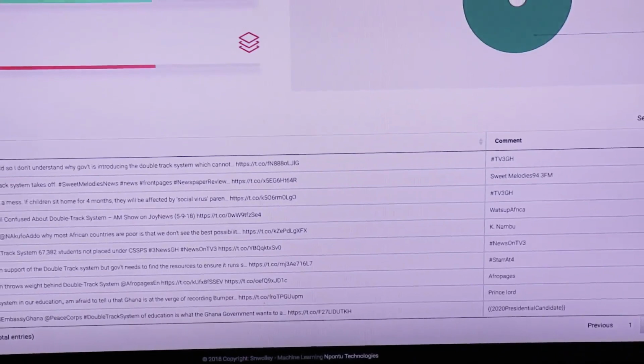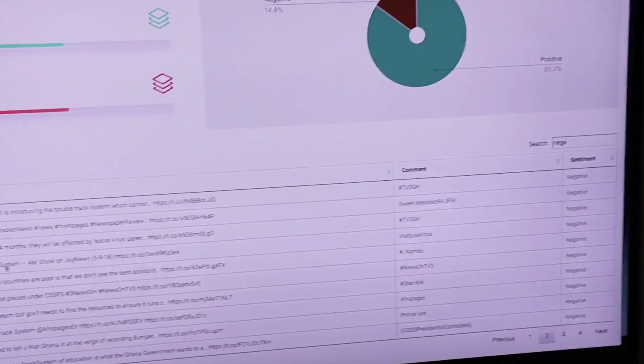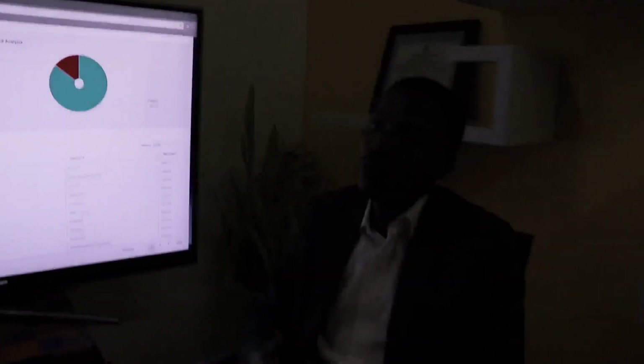So what the government would want to do is to actually look at what these people are saying, and now try to do some level of advocacy, some level of education, to let people understand why this is happening. But positively, they see highly that 85% of people are giving positive feedback. So of course, you can see this on how it impacts your brand. So would you want to see another brand?